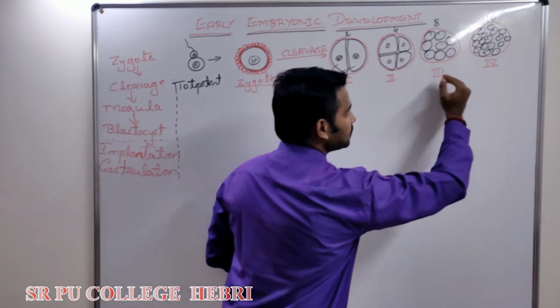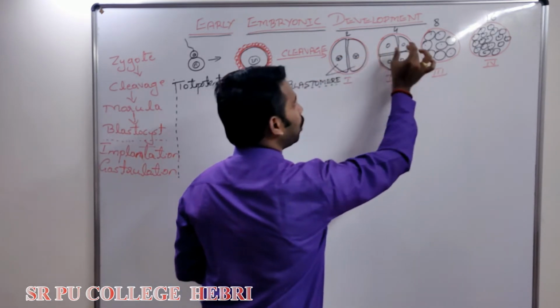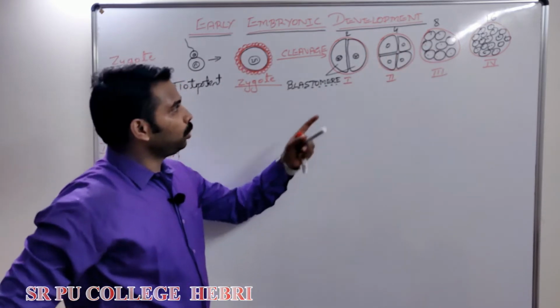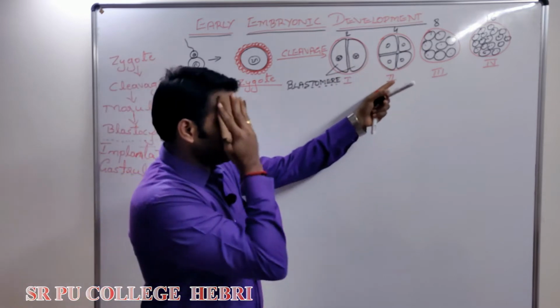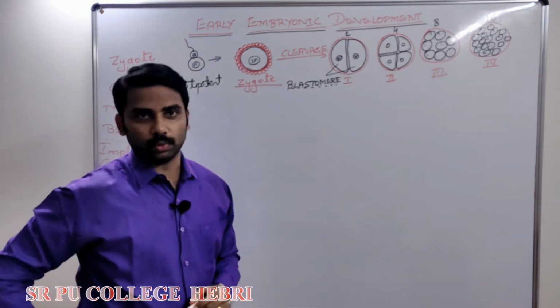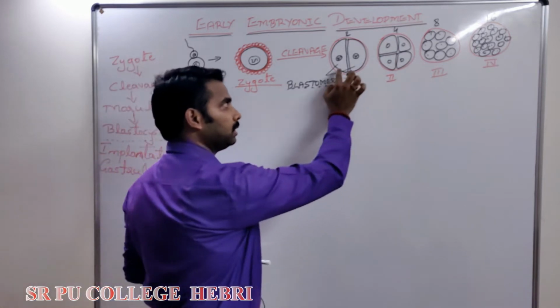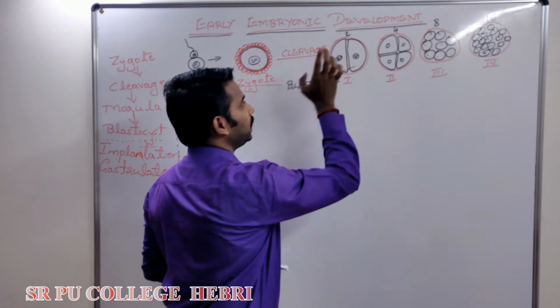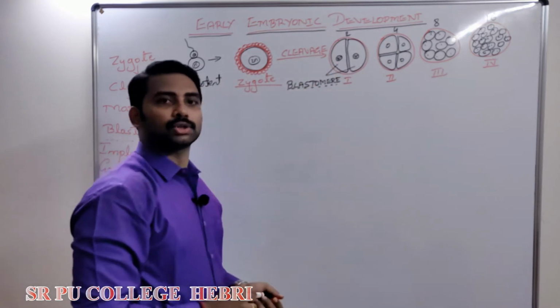During successive cleavage, the number of daughter cells called blastomeres increases. During first cleavage 2 blastomeres, second cleavage 4, 8, 16, it continues. One more question: what are blastomeres? Daughter cells formed during cleavage are called blastomeres.